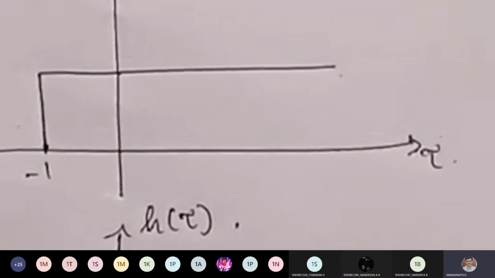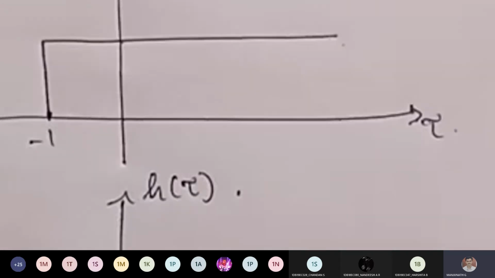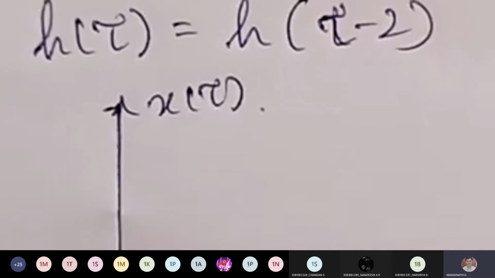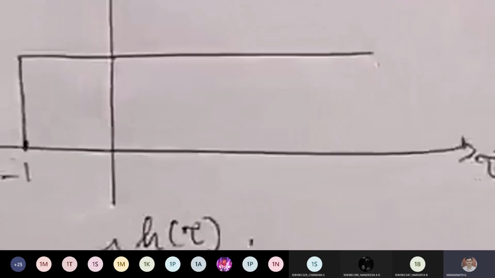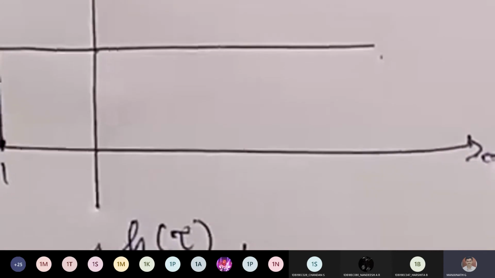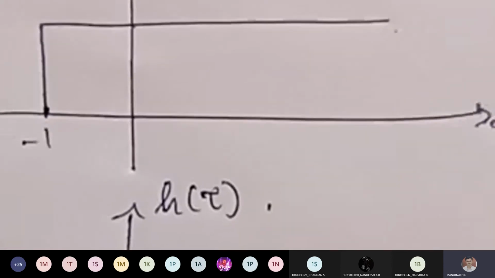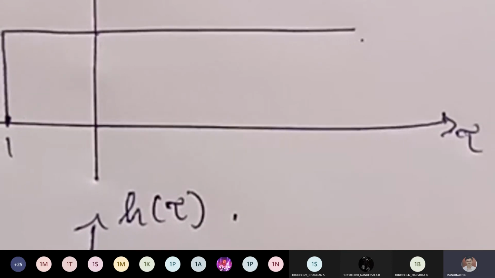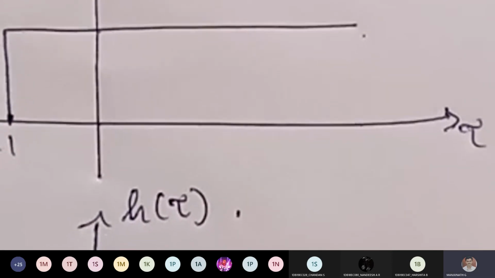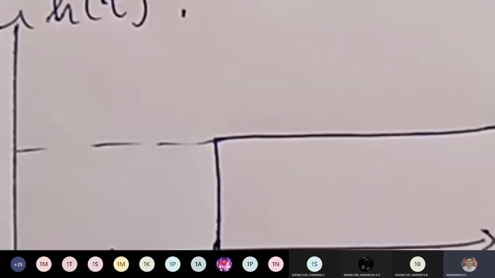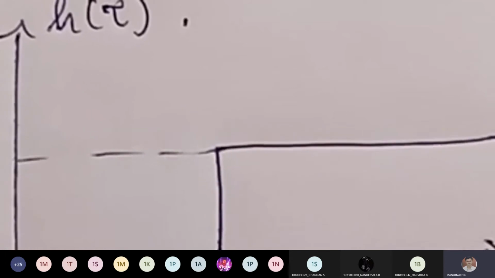Can you see? Yes, it's visible. Go with x of tau first. Okay, good. I hope everyone plotted x of tau. Correct, because it says t plus 1. I hope everyone remembers what t plus 1 means. It is called an advance. Good. Next, h of tau has a delay with respect to t minus 2. Good, so I hope everyone plotted the first two.